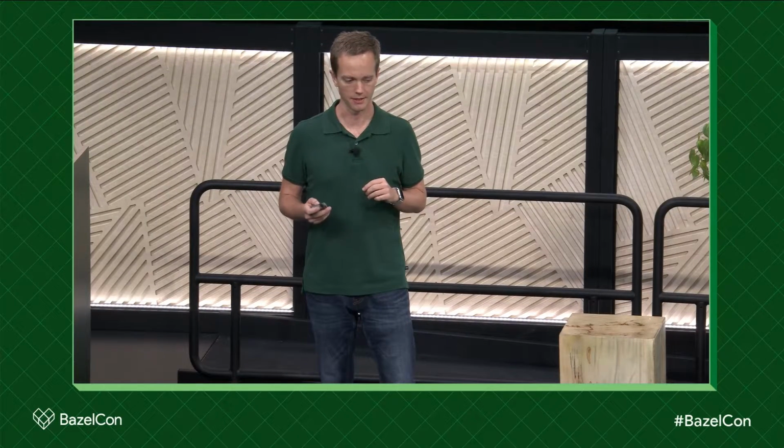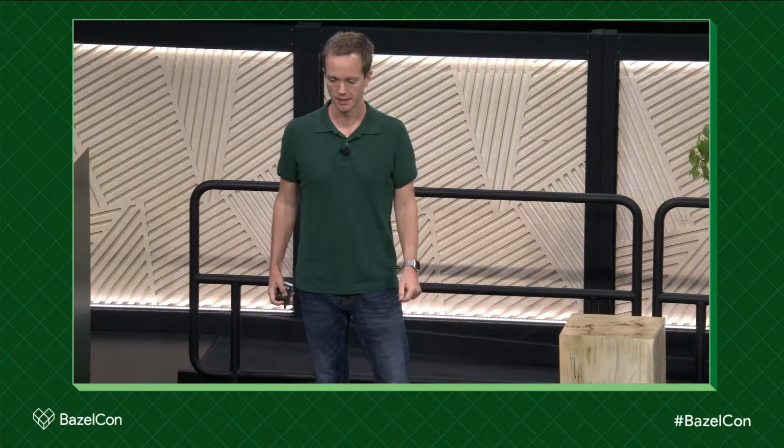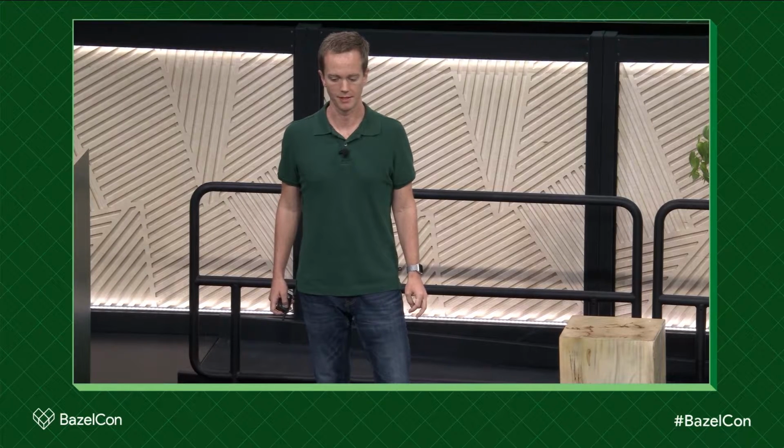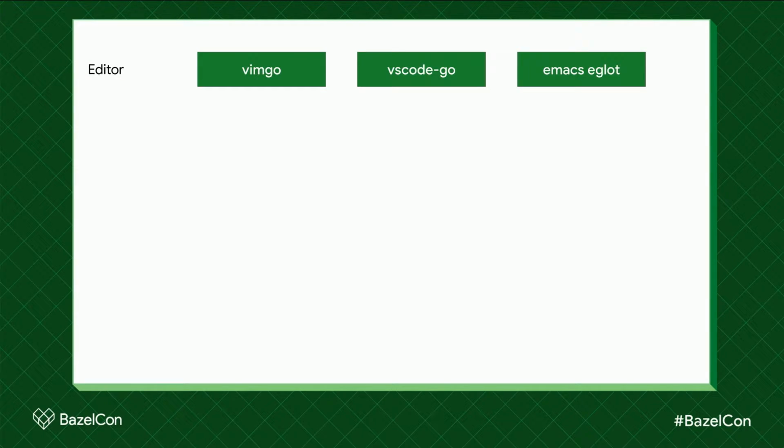So let's get into what we actually built. I'm going to show you a roadmap, just an overview, and then we're going to go into detail on each part. Starting at the top, we have our editor plugins. These are usually Go-specific things that users interact with directly, so it's our public interface. There are a lot of editors, and so these plugins need to be as small and simple as possible, just doing whatever's specific to each editor.